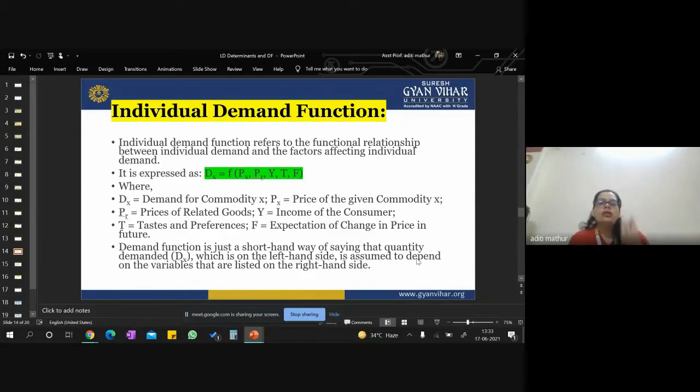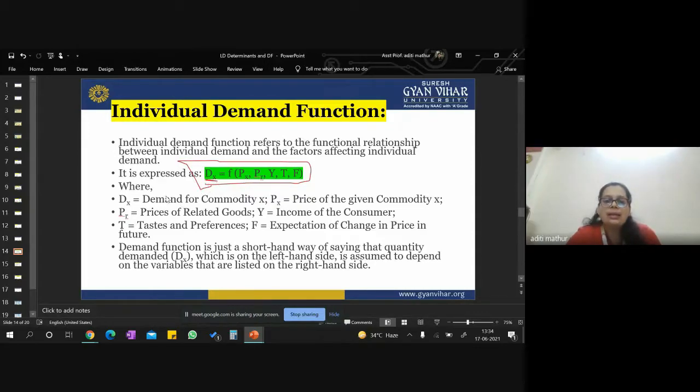So what is the individual demand function? The individual demand function refers to the functional relationship between individual demand and the factors affecting individual demand. So what are the factors affecting individual demand? Price of the commodity, price of the related good, income of the consumer, taste and preferences of the consumer for the product, and the future expectations. So this is how we denote or write our individual demand function.